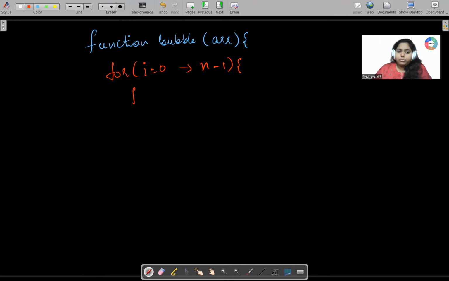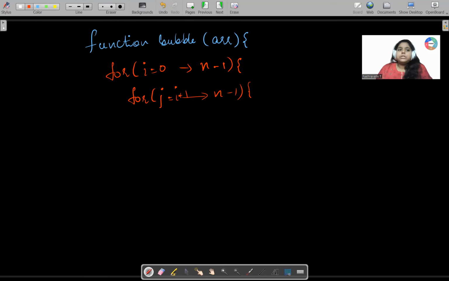So I'll be taking one more for loop where J will be running. It will also run from the same, okay, J will also run up to n minus 1 only. So always J will be with I plus 1, as the 2 elements will be compared, right? It will be I plus 1.